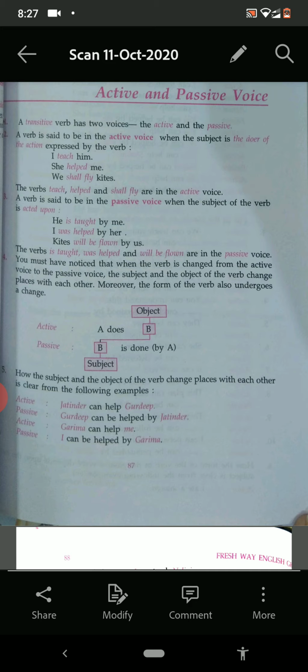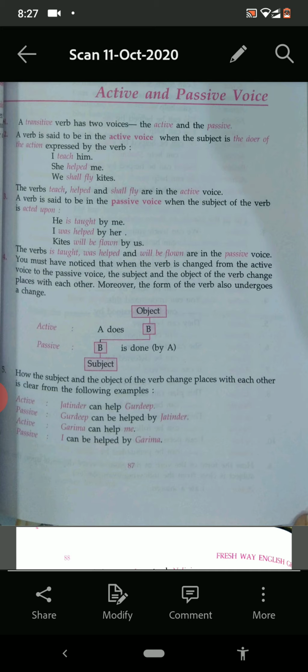You see the examples on the top. I teach him, she helped me, we shall fly kites. So I is the subject, teach is the verb. She subject, helped verb. We subject, shall fly verb.